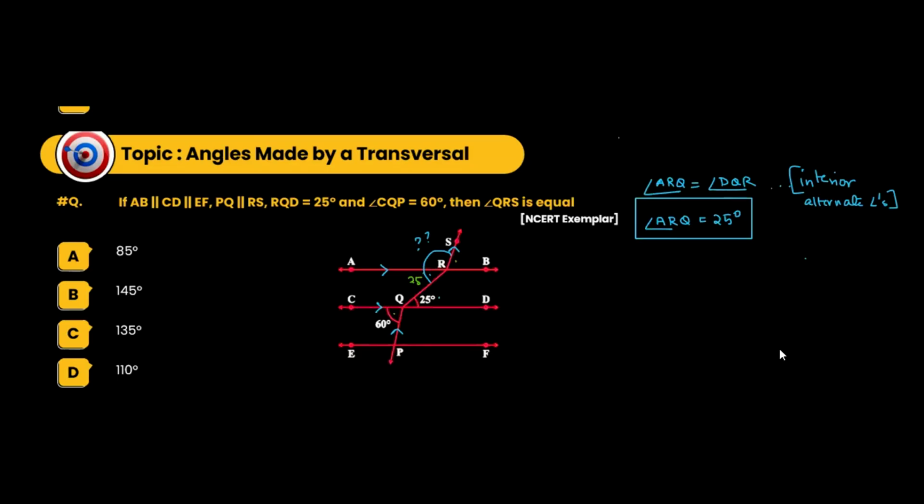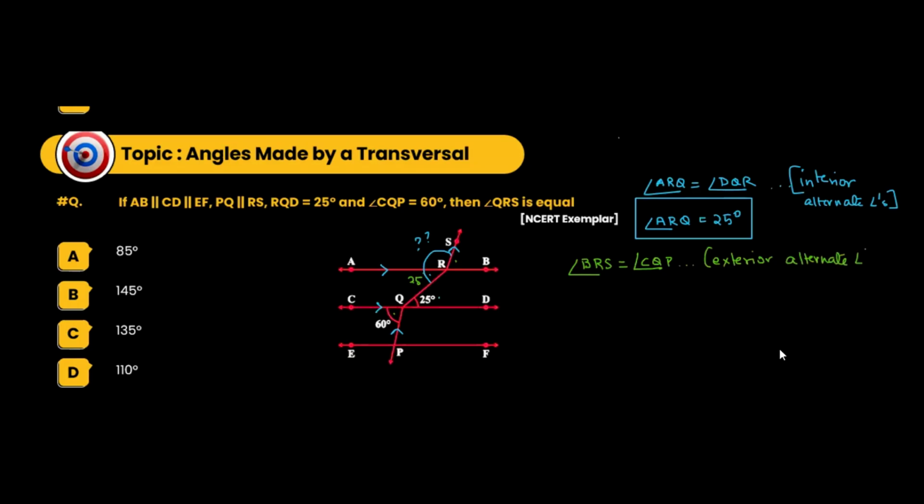So we can say that angle BRS is equal to angle CQP, reason: exterior alternate angles.